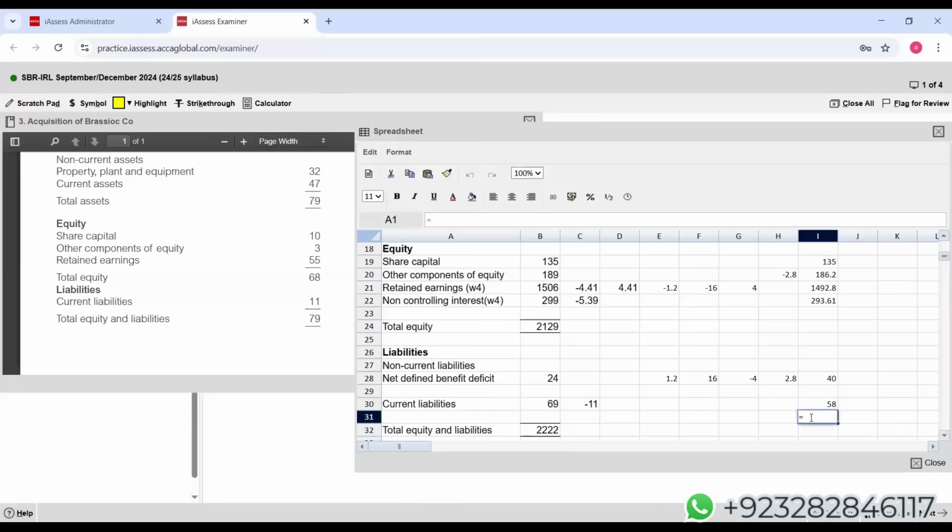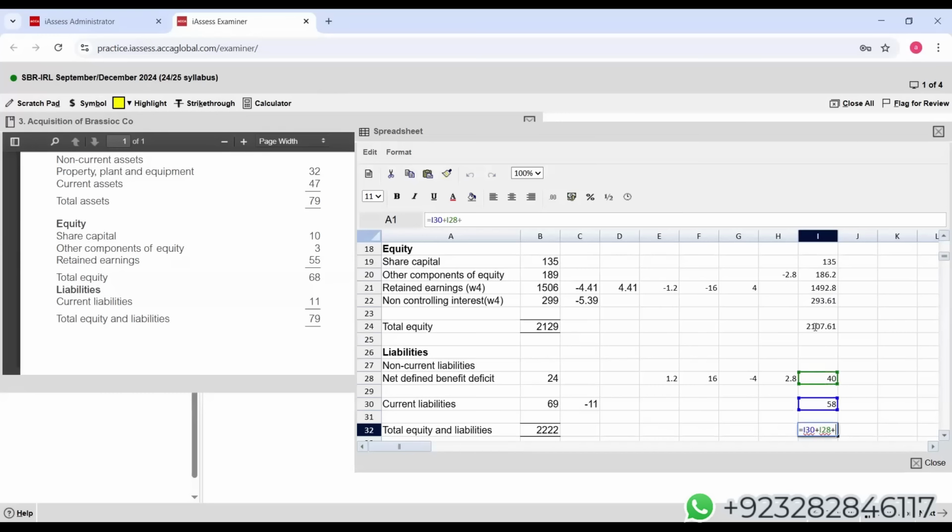So let's see. We have not taken the total of the equity here. Let me use a sum formula. This total equity, this plus.